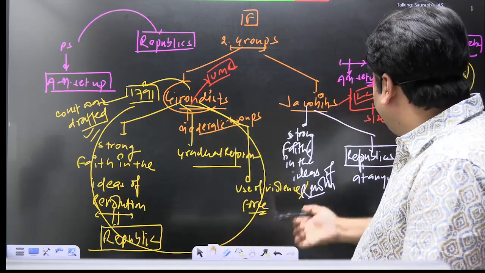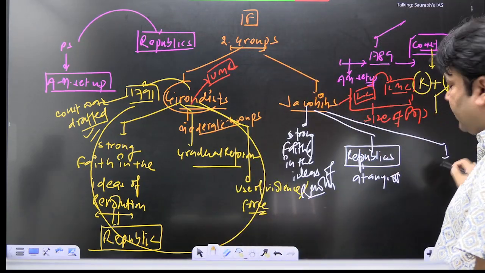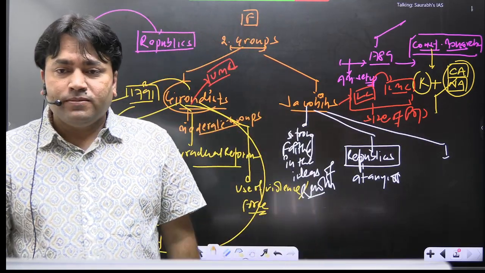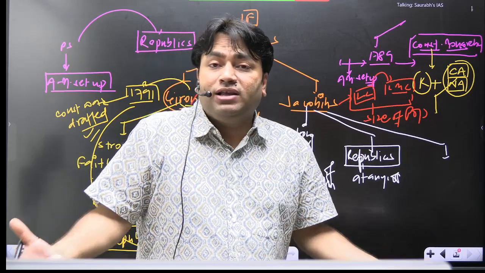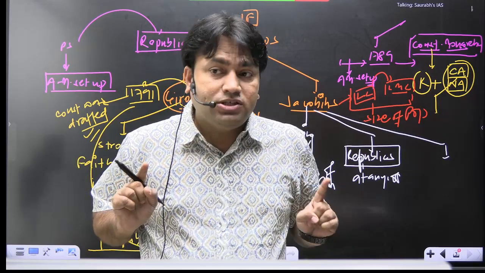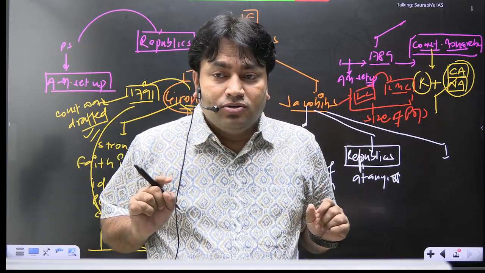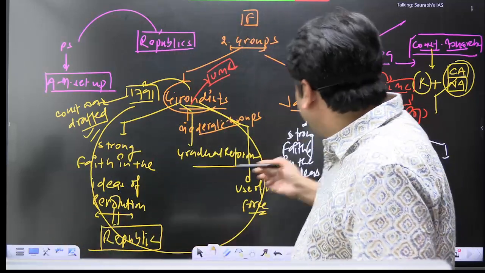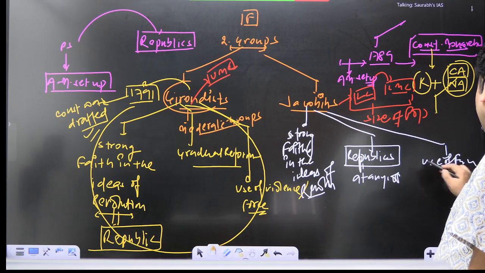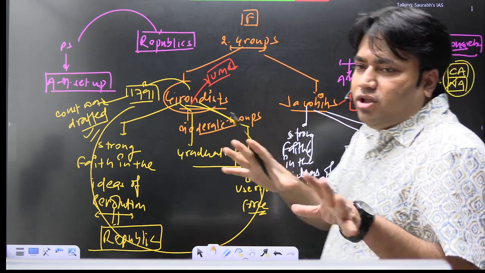Now what happens? The third point, they are saying that if it is needed to use force, if it is needed that this system of republics could not be established without violence, then we are also ready to do violence for that purpose. ठीक है, तो ये अलग तेवर वाले लोग हैं, right? They say that use of force, if it's needed, we will do that. So there are two ideologies, two groups.